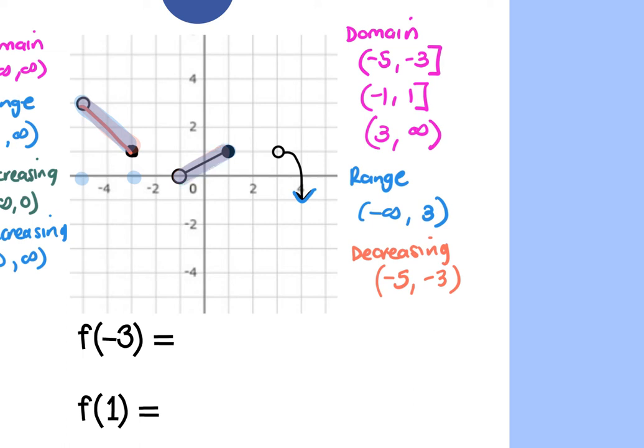Then it comes back up again, right? So that would be increasing from -1 to 1, which always gets parentheses because a point itself cannot be increasing or decreasing. And the last one, this section of my graph here would be decreasing from 3 to positive infinity.